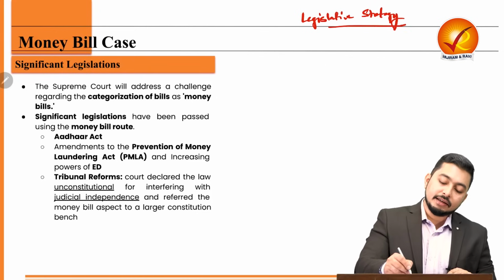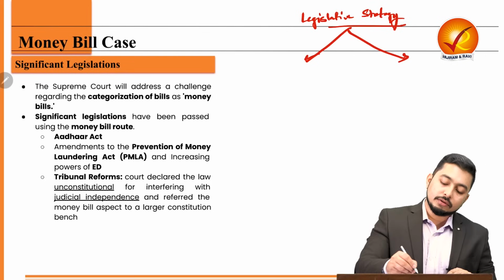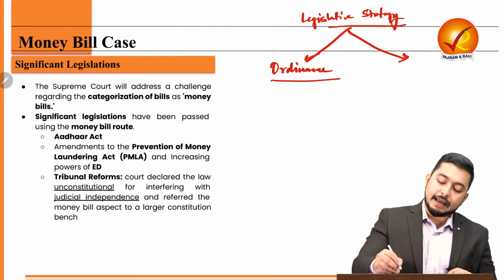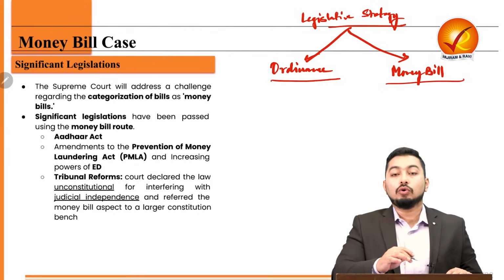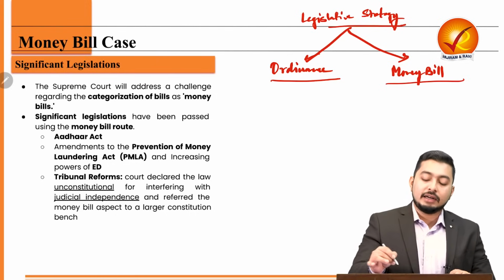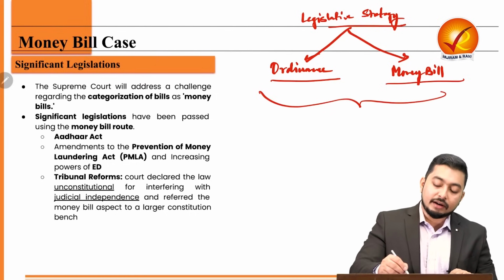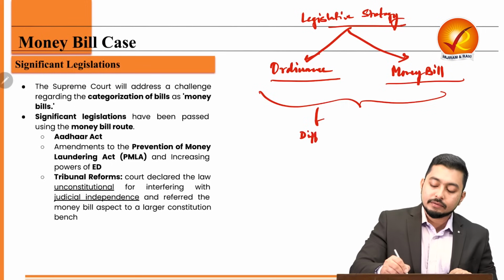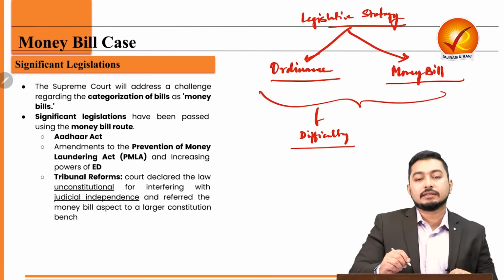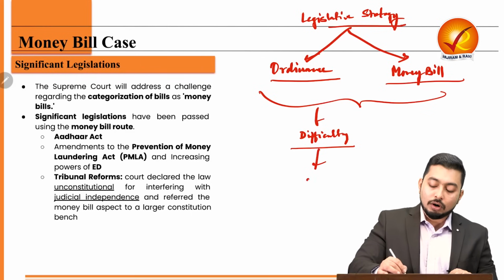We have seen that two routes, one is the ordinance route and the other is the money bill route. These two routes are used to go for legislations. Under what circumstances? Whenever the government feels that there is some difficulty in, let's say, getting the bill passed in the ordinary fashion.